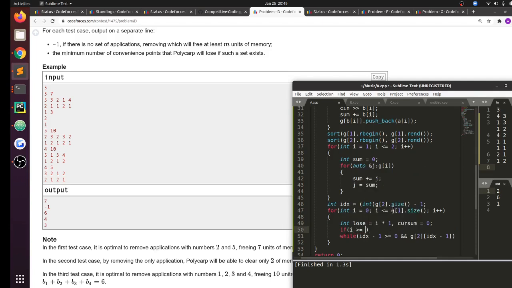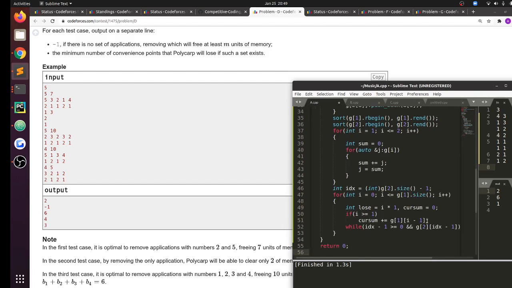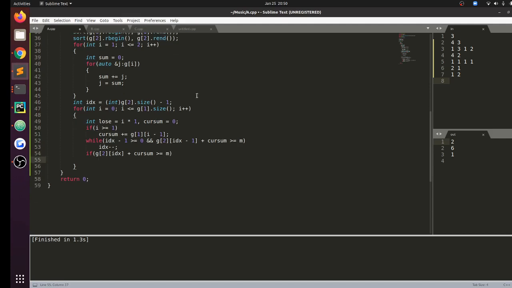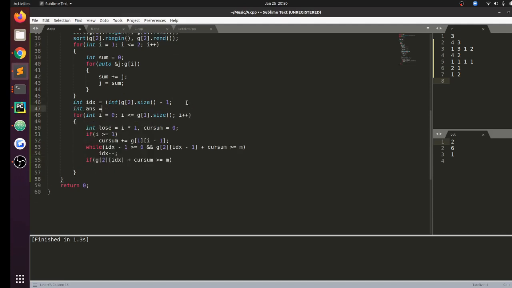If i is greater than or equal to 1, current sum plus equal to g of 1 at i minus 1. As long as this sum value is greater than or equal to m, I can reduce the index. And if g of 2 at index plus current sum is greater than or equal to m, then the answer is equal to 0.